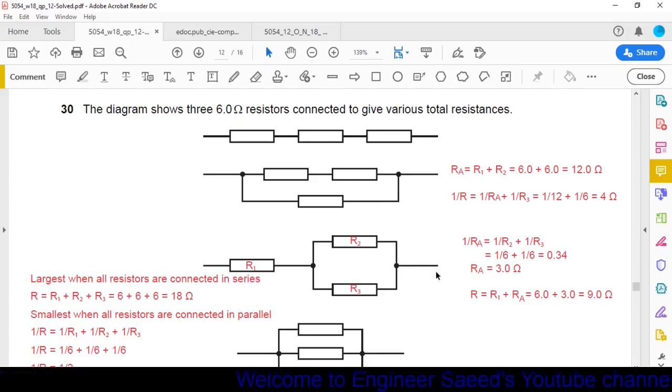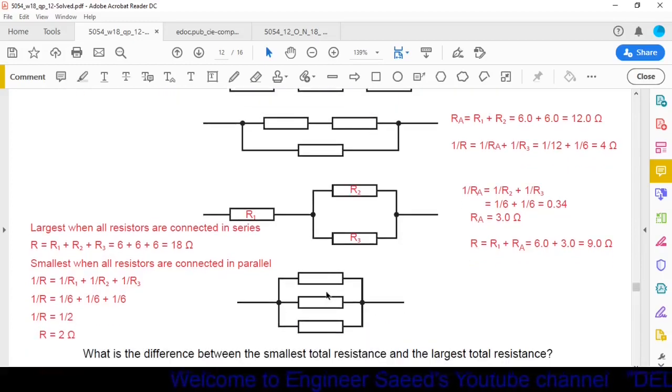In the third combination, 2 resistances are connected in parallel, then their resultant is connected in series with the third one. And here all the 3 resistors are connected in parallel. One thing you should remember: when the resistors are connected in series, the equivalent resistance is maximum, and when the resistances are connected in parallel, the equivalent resistance is minimum.